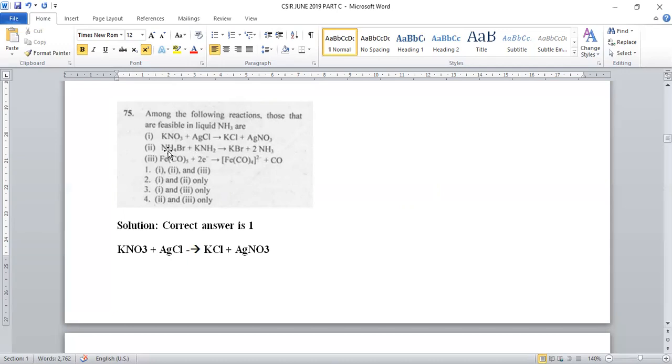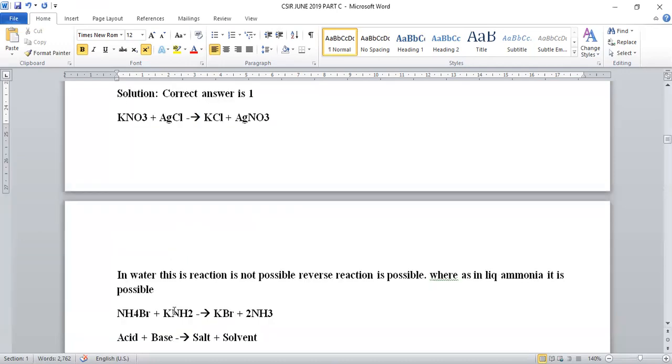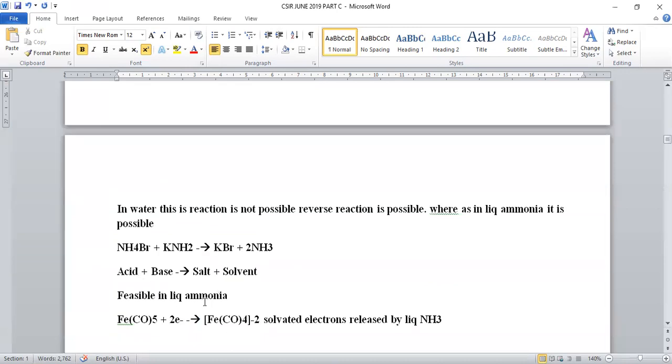When we take ammonium bromide and potassium amide, it leads to formation of KBr and ammonia. In this, ammonium bromide is an acid and KNH2, potassium amide, is a strong base. Formation of salt plus solvent is possible. This reaction is facilitated in liquid ammonia, so this reaction is also possible in liquid ammonia.